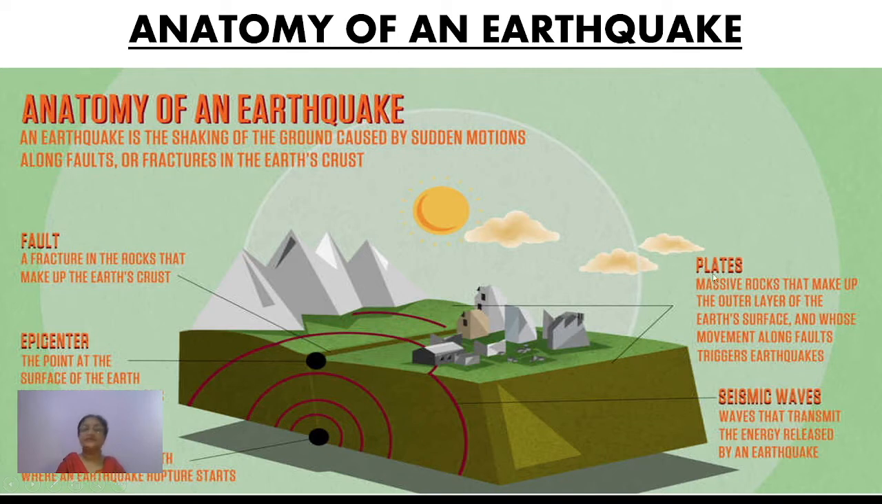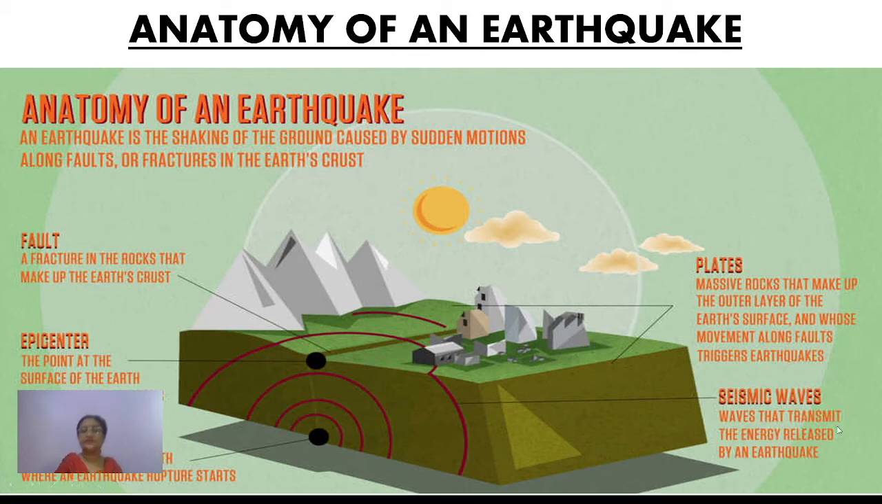You can see here, it is believed that the entire surface of the earth is divided into certain major plates. These are just the land masses, massive rocks that make up the outer layer of the earth's surface. And it is believed that the movement of these plates is the major factor which ultimately causes earthquakes.